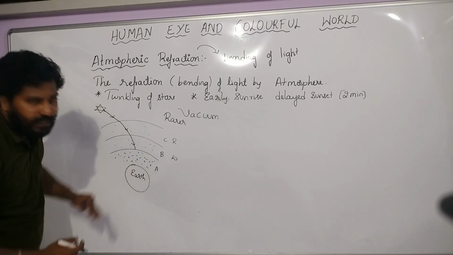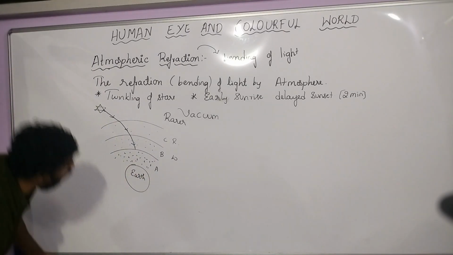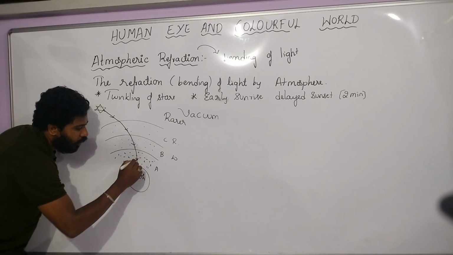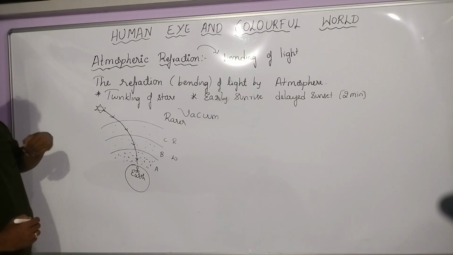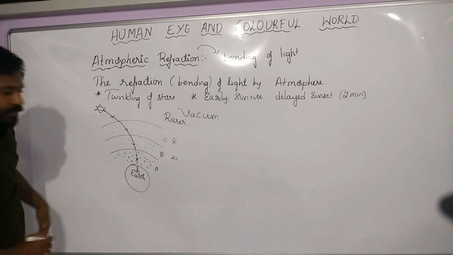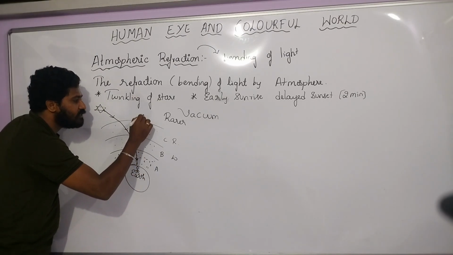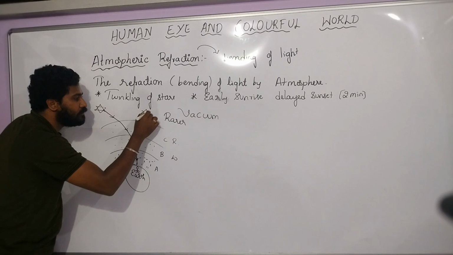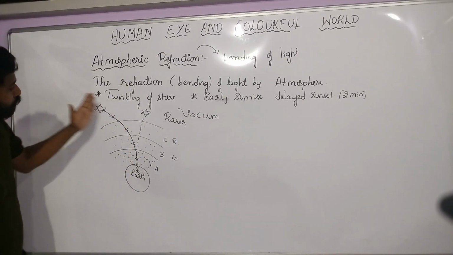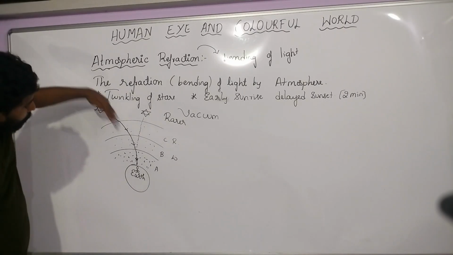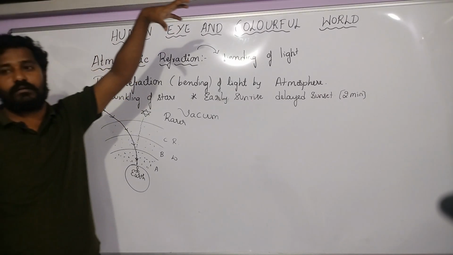When you compare B and A, which is the rarer medium? Of course B is the rarer medium and A is the denser medium. So what happens? Continuously it bends. Like this, continuous bending of the light ray takes place. By looking at the path of the light, we will imagine that the star is in this position. But actually the star is not there. The star position is this. Because of the path of the light coming to us, we look and locate the star there.